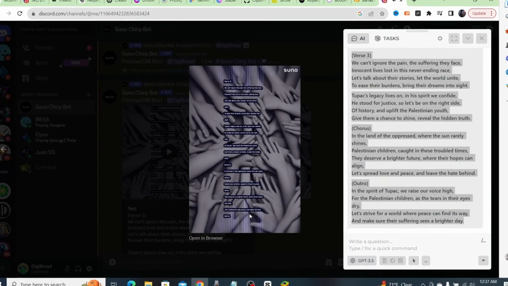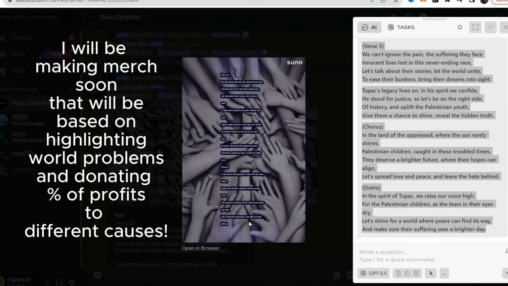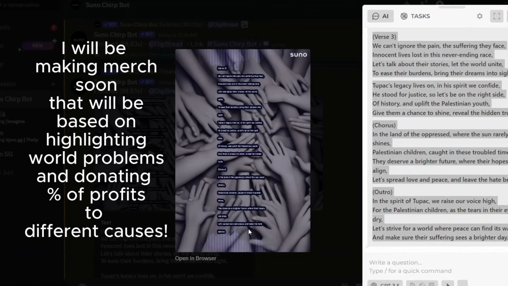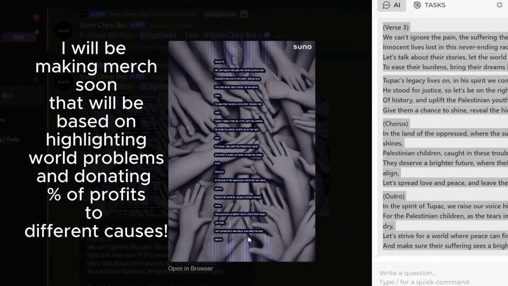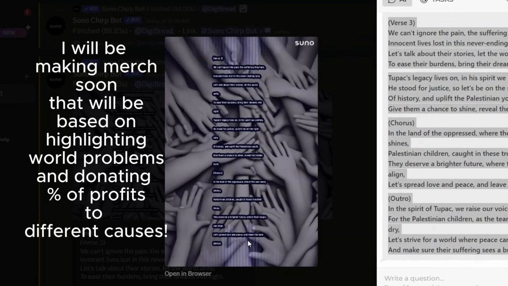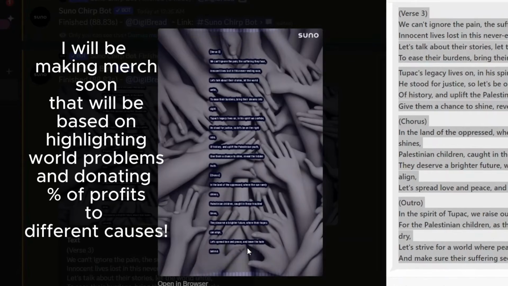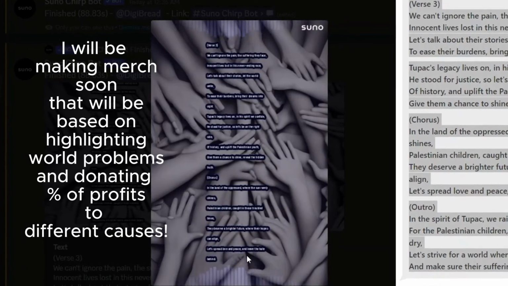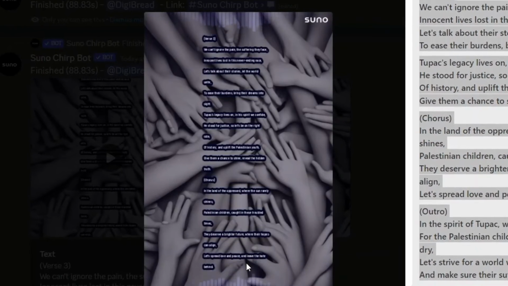We can't ignore the pain, the suffering they face. Innocent lives lost in this never-ending race. Let's talk about their stories, let the world unite. To ease their burdens, bring their dreams into sight. Tupac's legacy lives on, in his spirit we confide. He stood for justice, so let's be on the right side of history and uplift the Palestinian youth. Give them a chance to shine, reveal the hidden truth. In the land of the oppressed, where the sun really shines, Palestinian children caught in these troubled times, they deserve a brighter future where their hopes can align. Let's spread love and peace and leave the hate.